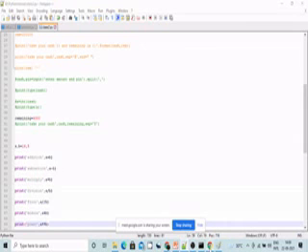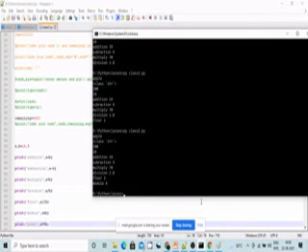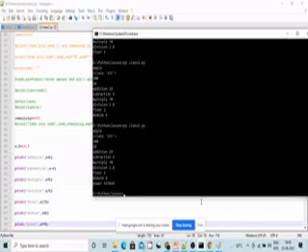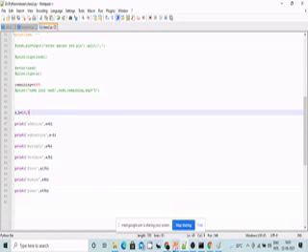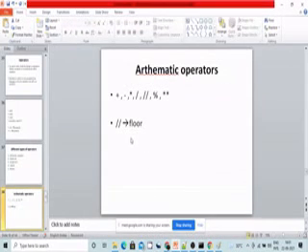What will it give us as the output? 14 power 5, it will be 537824. I'm not much aware of 14 power 5, but let us take it as an example, no problem. You can check it out here. That is the end of the arithmetic operators.